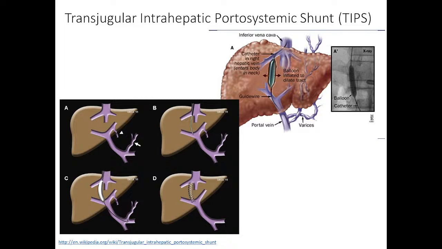This is a bridge to liver transplant. Okay, so that you get some time for liver transplantation. So TIPS is a bridge to liver transplantation.